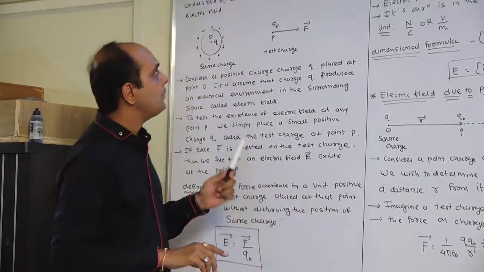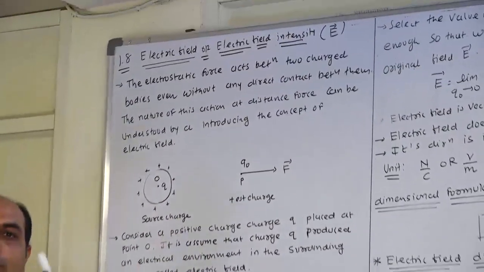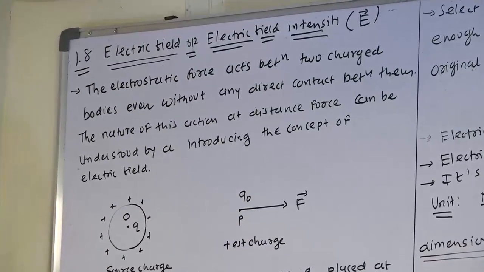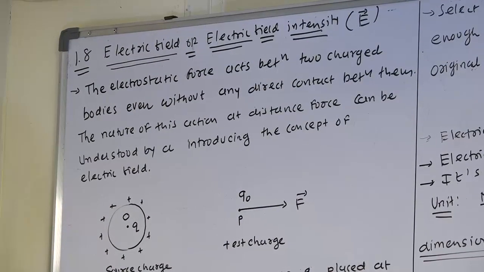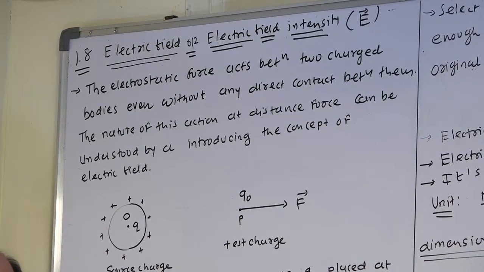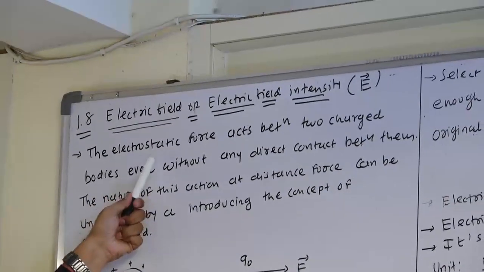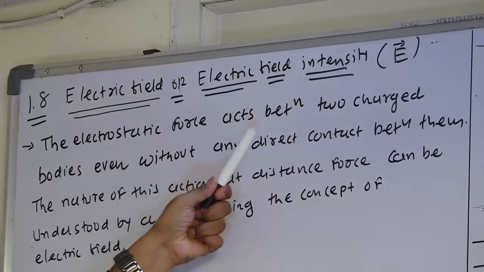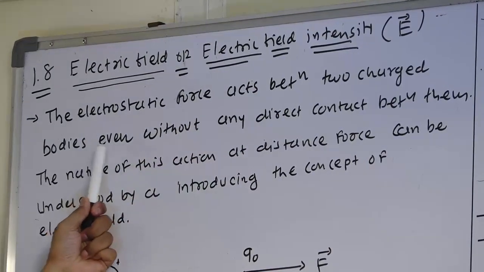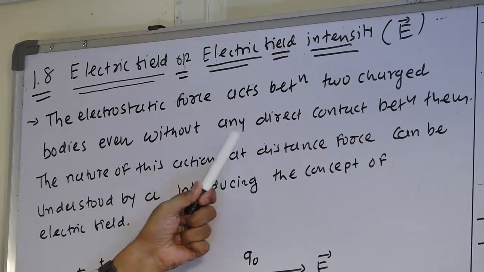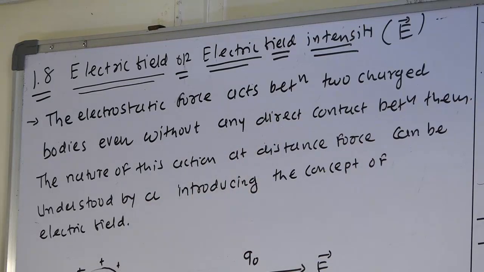So the next topic is about the word field. Now derive the equation of electric field and explain how the field is produced. First statement: the electrostatic force acts between two charged bodies even without any direct contact between them. There is no contact between the two bodies, even though they exert force on each other.